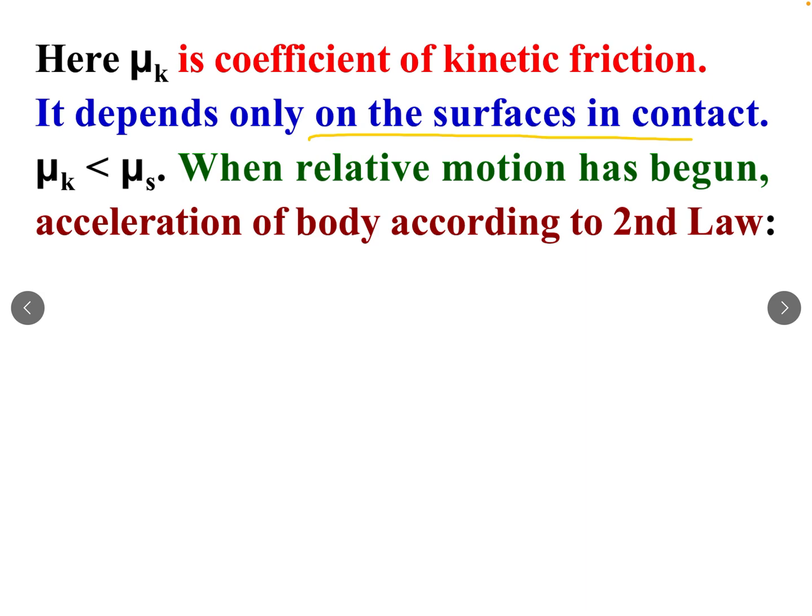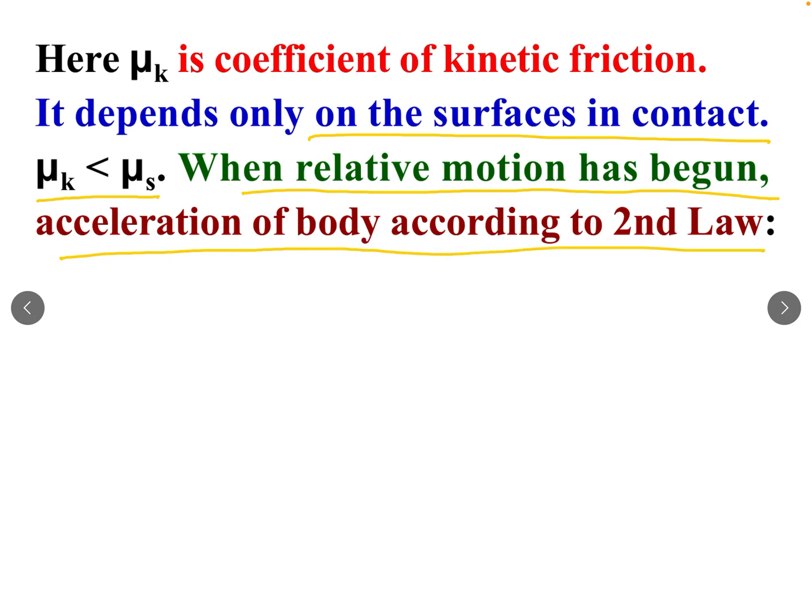It depends only on the surfaces in contact. Here mu k is less than mu s. When relative motion has begun, the acceleration of the body according to second law, a is equal to F minus Fk upon m.